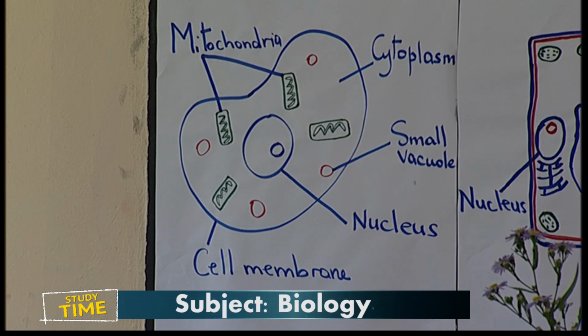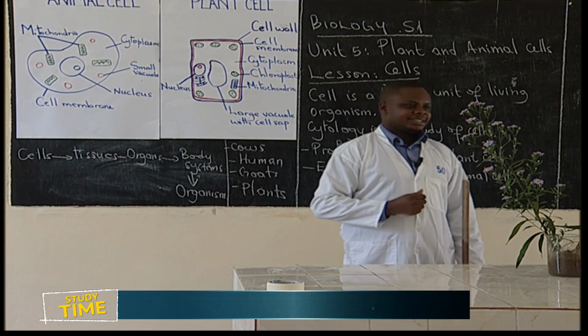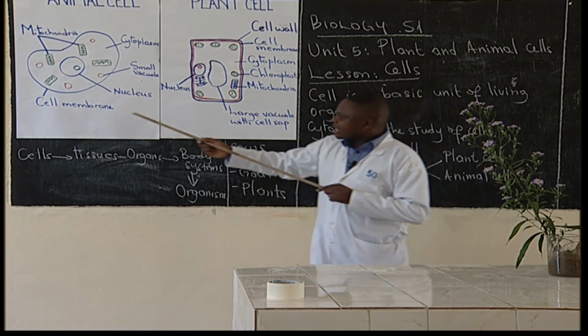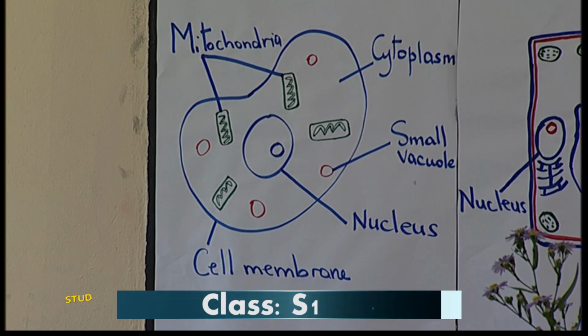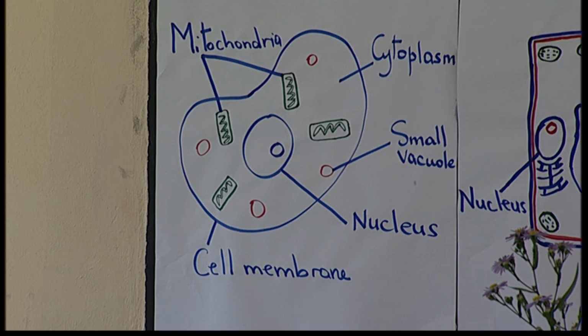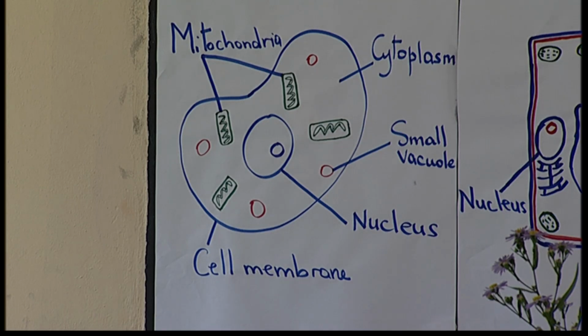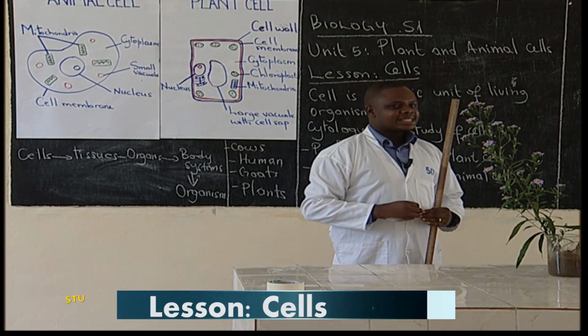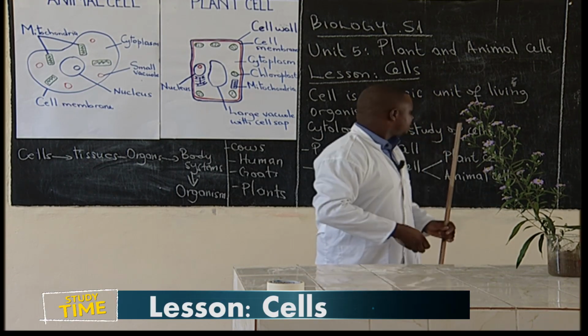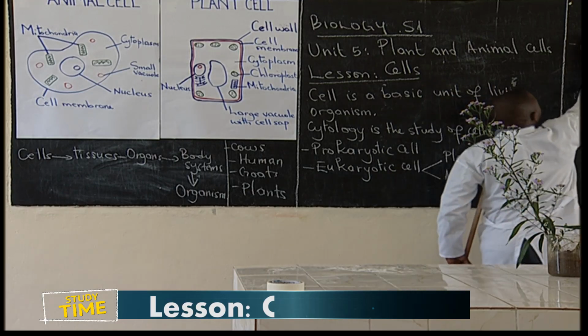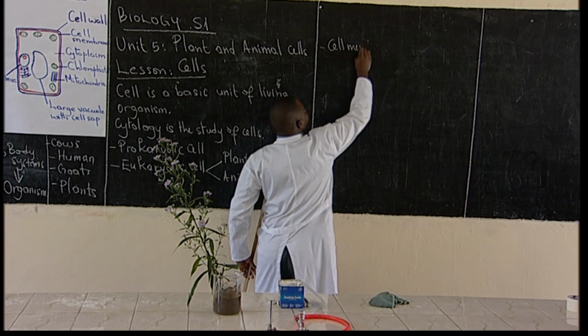Let us see one by one. When we talk about cell membrane, it is very important. Why? As you see, it is the outermost part of the cell, which means it can protect the internal parts of the cell. We have cell membrane.